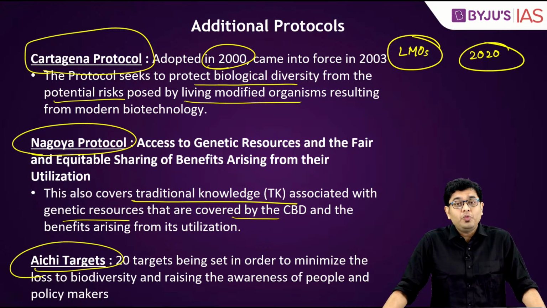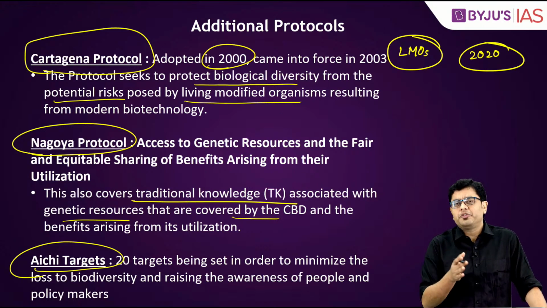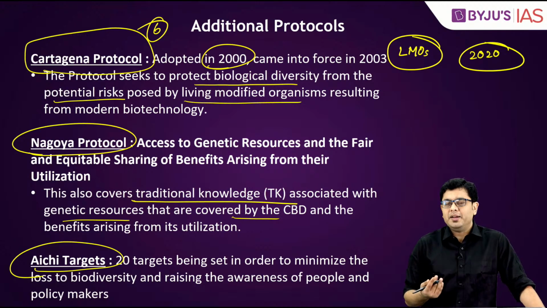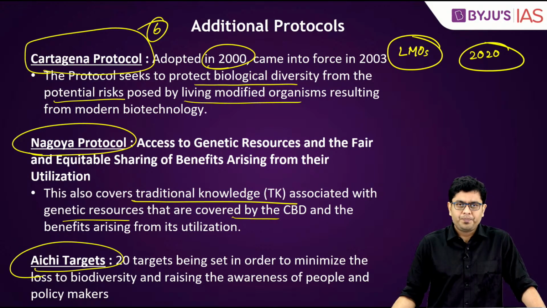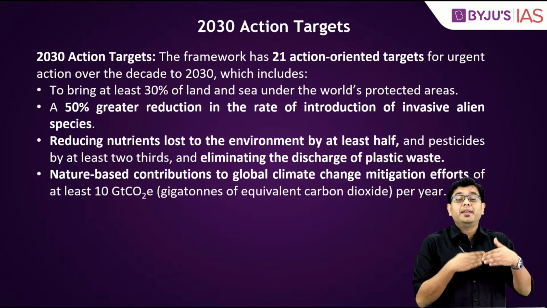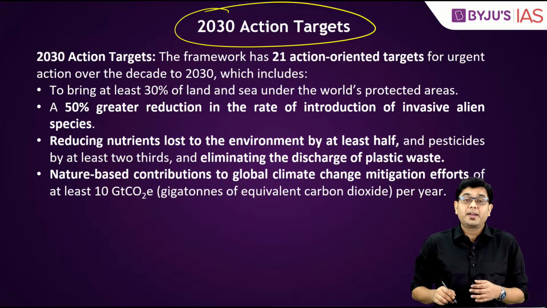Sadly, as of now, none of those 20 targets have been achieved completely, even though various reports have pointed out that out of those 20, 6 targets have been achieved partially. Now, after 2020, there was another set of targets which were set, the 2030 action targets.